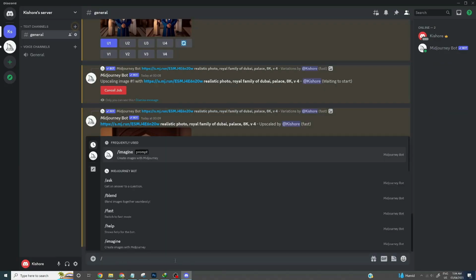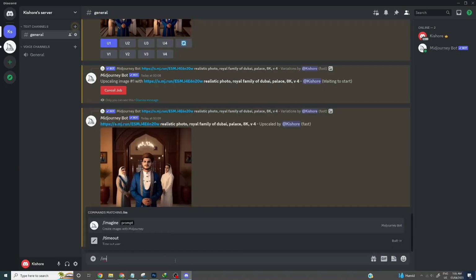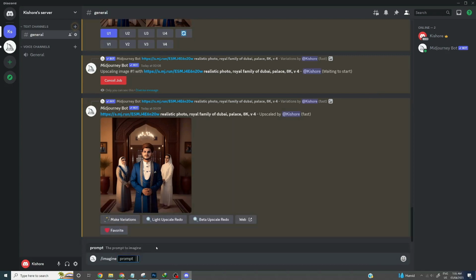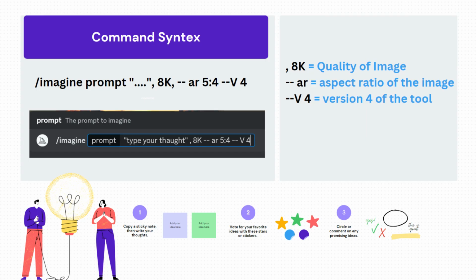Type /imagine, a prompt will pop up. Click on prompt and you will be ready to type your thoughts. Here is the syntax of the command. Type your thinking after the prompt, where 8K is the quality of the image, AR stands for aspect ratio like 5:4, and V is for the version of AI, which is 4.